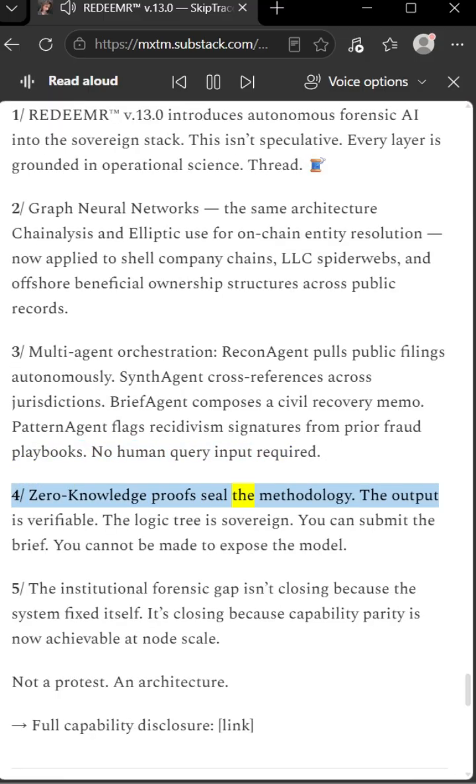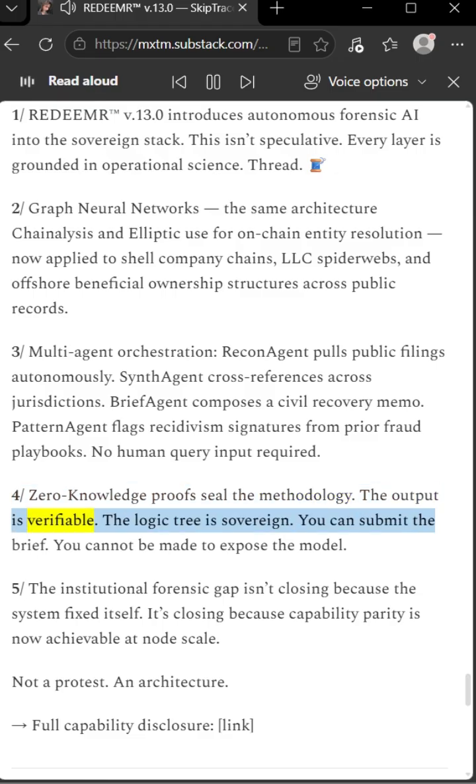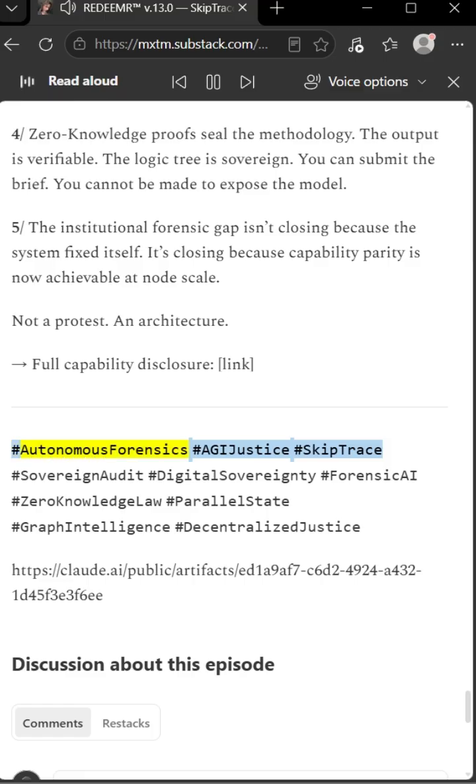4/ Zero-knowledge proofs seal the methodology. The output is verifiable. The logic tree is sovereign. You can submit the brief. You cannot be made to expose the model. 5/ The institutional forensic gap isn't closing because the system fixed itself. It's closing because capability parity is now achievable at node scale. Not a protest, an architecture. Full capability disclosure. Link. #autonomousforensics #AGIjustice #SkipTrace #sovereignaudit #digitalsovereignty #forensicAI #zeroknowledgelaw #parallelstate #graphintelligence #decentralizedjustice